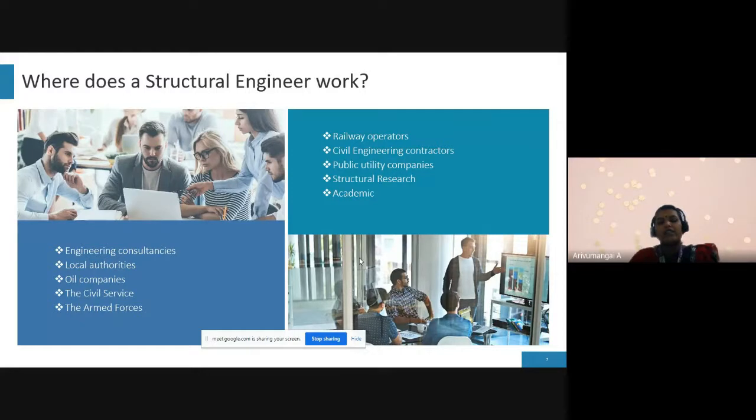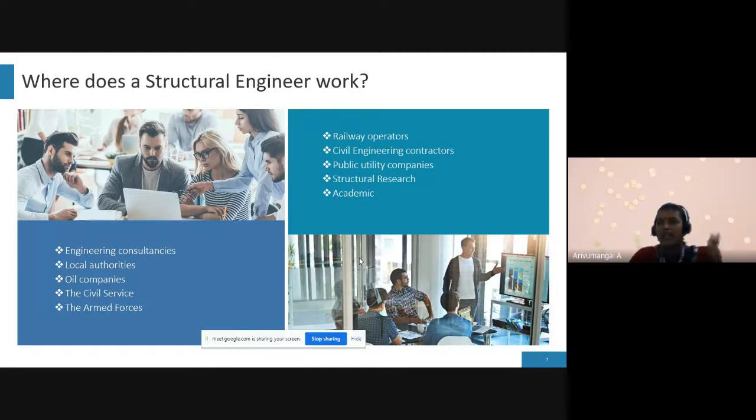And next one, local authorities and oil companies. In oil companies a lot of vacancies will be there, because a lot of vacancies are available abroad. What is the work in an oil company for the civil department?